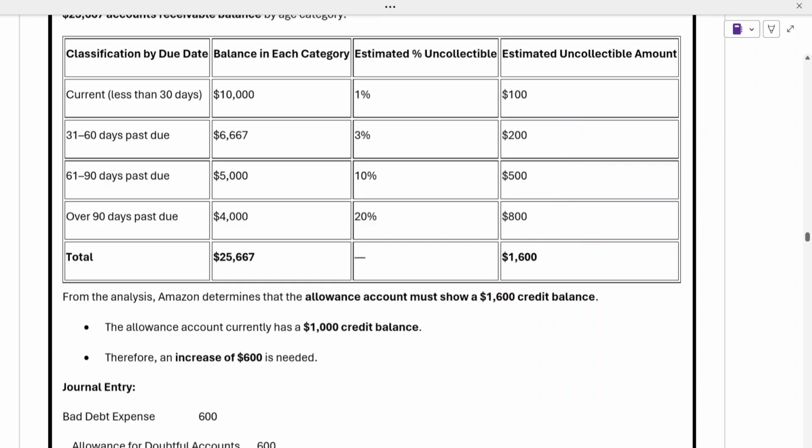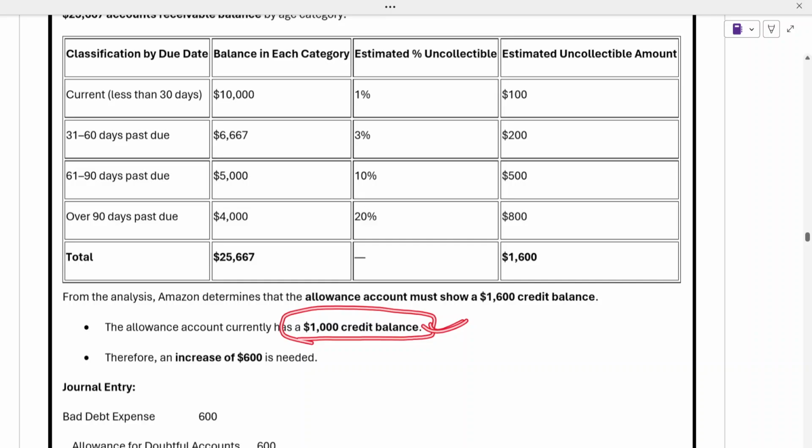Now, based on this analysis, Amazon will simply create an allowance account, which will show that around $1,600 won't be paid. Now let's take a scenario wherein the allowance account currently has $1,000 as a credit balance.